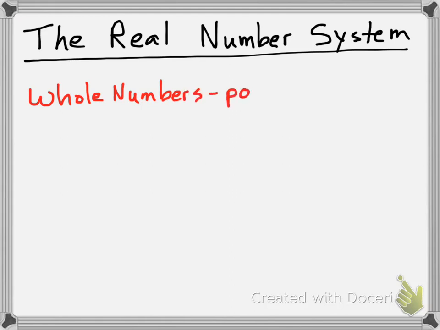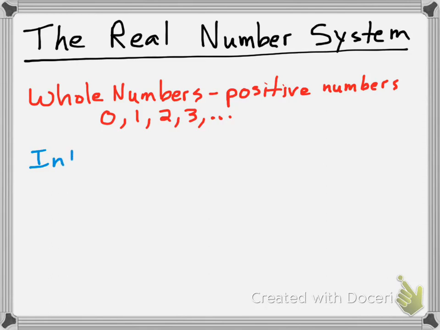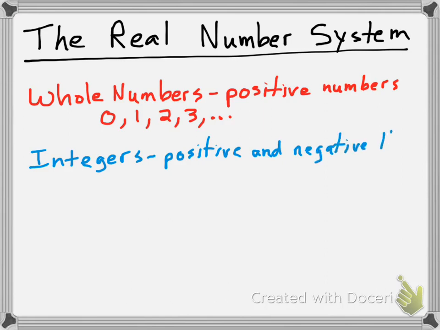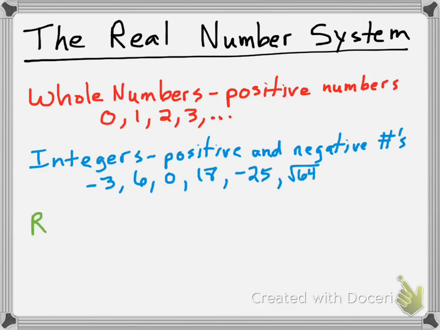Now whole numbers is only the positive whole numbers. The positive numbers that you're used to seeing, like 0, 1, 2, 3, and so on. And the next is integers. And integers are positive and negative numbers. But still whole numbers, like -3, 6, 0, 18, -25, the square root of 64.